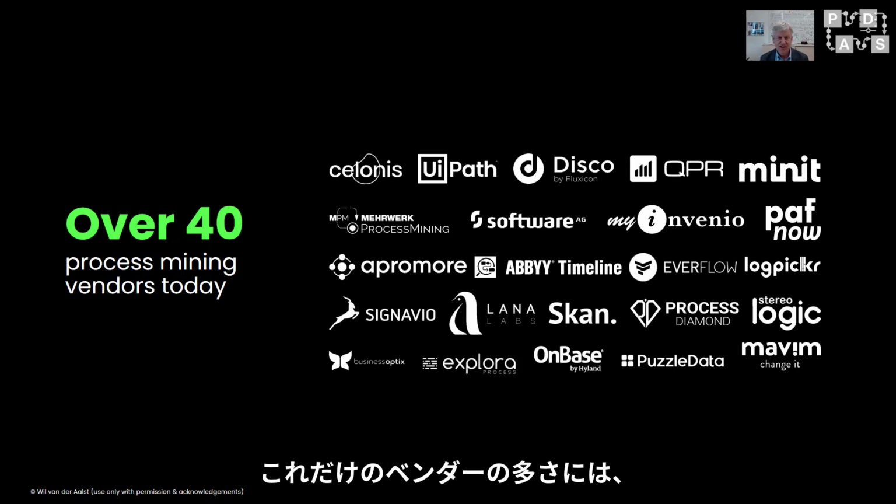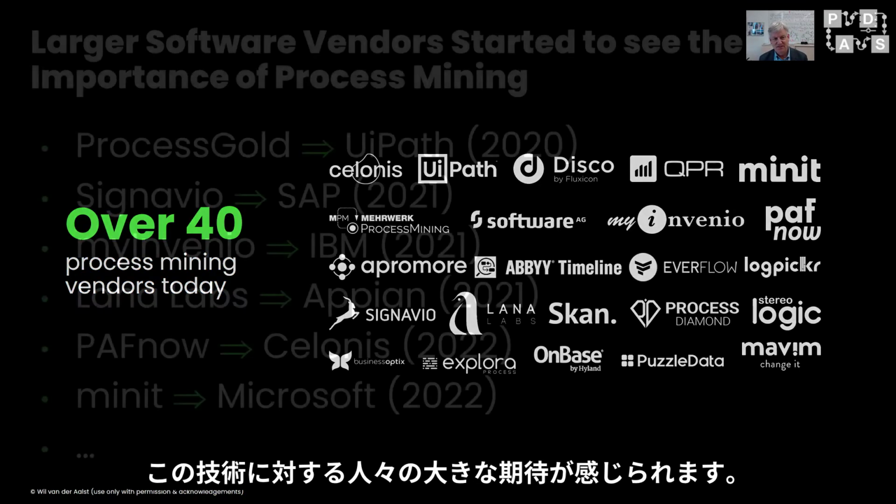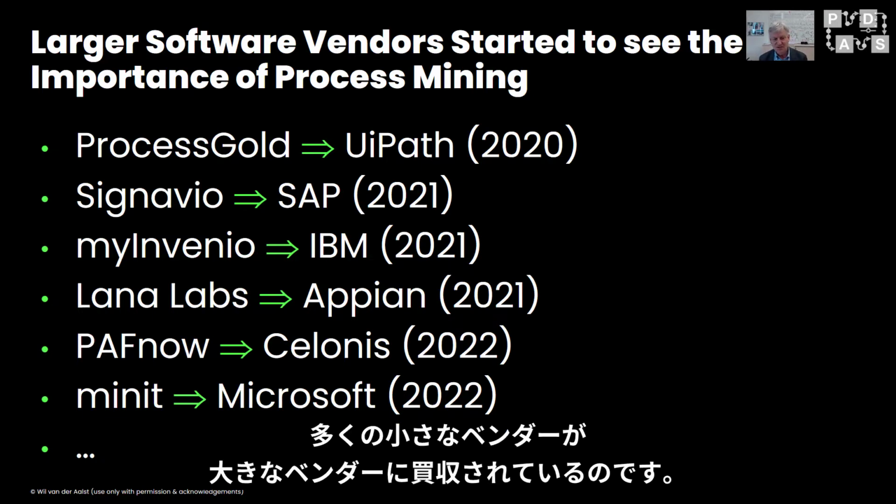The sheer number of vendors indicates that people are expecting a lot from this technology. If you look at takeovers, you see an interesting development in the field. Many of the smaller vendors are being taken over by larger vendors.